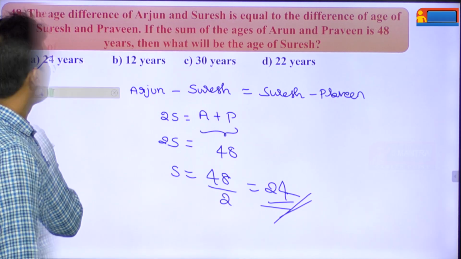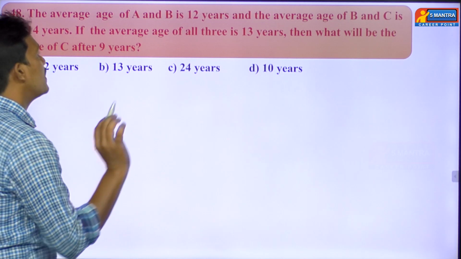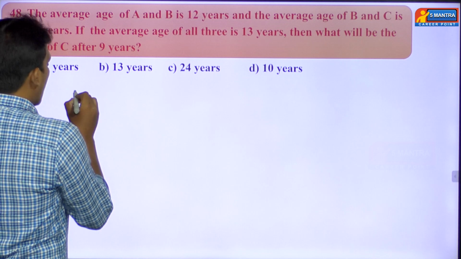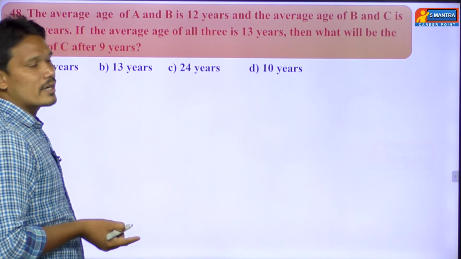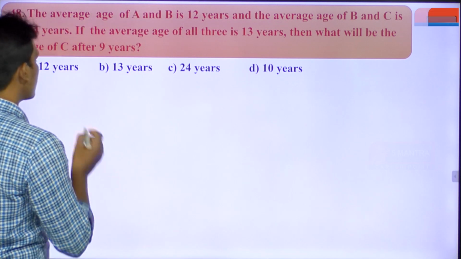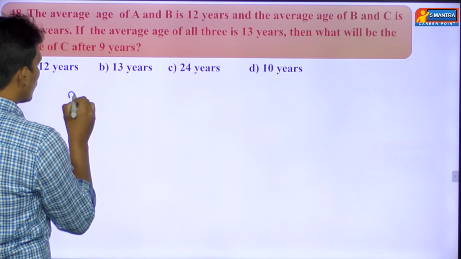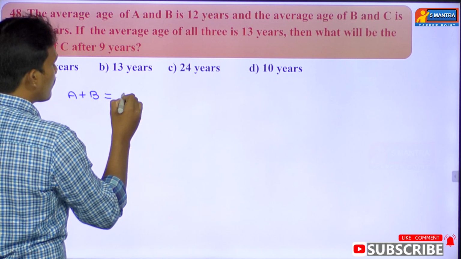Question number 48. The average age of A and B is 12. Average age is 12 means just find the sum of their ages. Directly you have to use mind calculations. Yes, here there are 2 persons. Then directly I am going to substitute the sum here. So 2 into 12, that value equals 24.